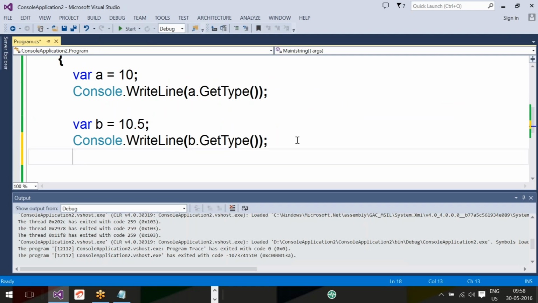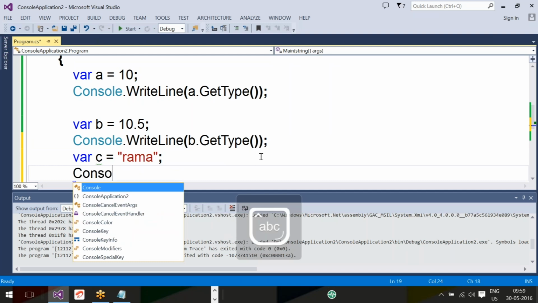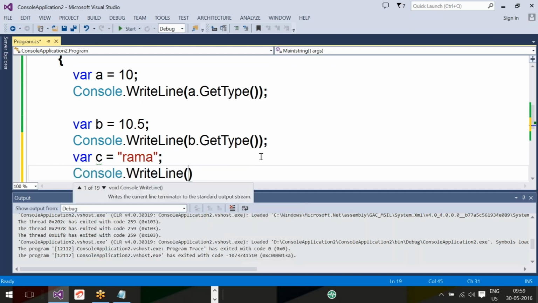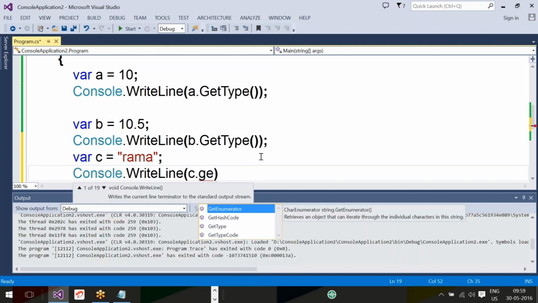And I have a question. var c = "Rama". Now my question is, what is c's type? String. C's type is string, sir. String, that's it, no doubt. Console.WriteLine(c.GetType()).